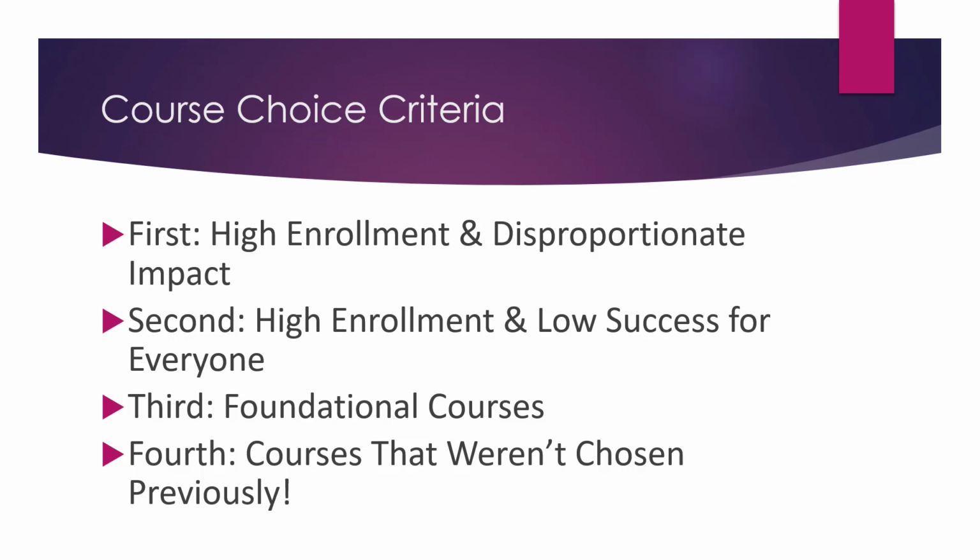Next, courses that had relatively high enrollments and low success in general were selected. After that, courses foundational to the discipline or programs containing them were selected, regardless of the enrollment size. Finally, for disciplines having few courses, course selection was often determined by eliminating the courses chosen last year. Whatever was left was chosen for this year.